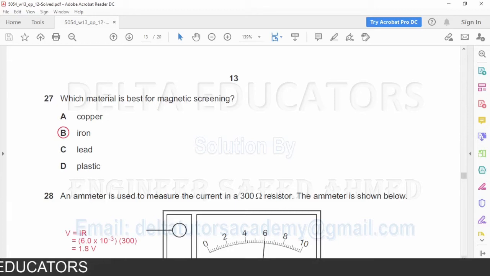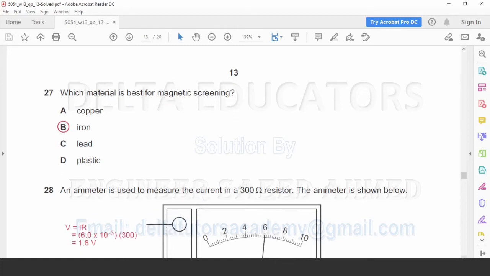Because if it is exposed to a magnetic field, then the magnetic lines of force will pass through the iron box, because the iron box is a magnetic material and it will keep our delicate electrical instrument safe. So for magnetic screening, what material do we have to use? We have to use iron, and the reason is iron is a good magnetic material. And iron is given here in option B. So the correct option is option B.